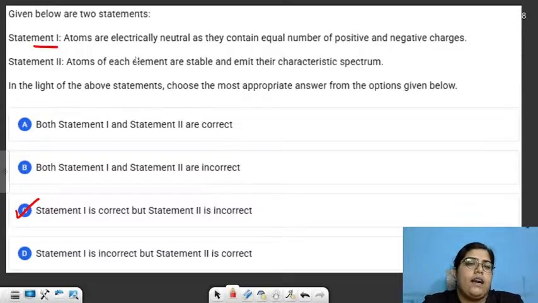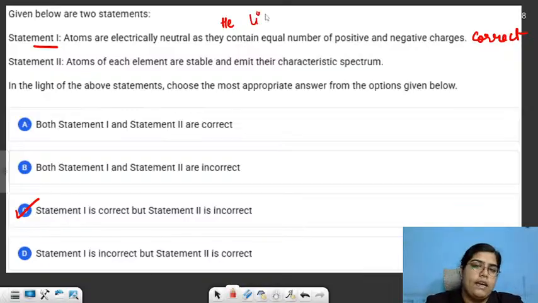Statement 1 says atoms are electrically neutral as they contain equal number of positive and negative charges. So this statement is entirely correct. This is completely correct, right? Atoms are neutral because, for example, if I say helium atom or lithium atom or any other atom for that matter, all the atoms are electrically neutral.